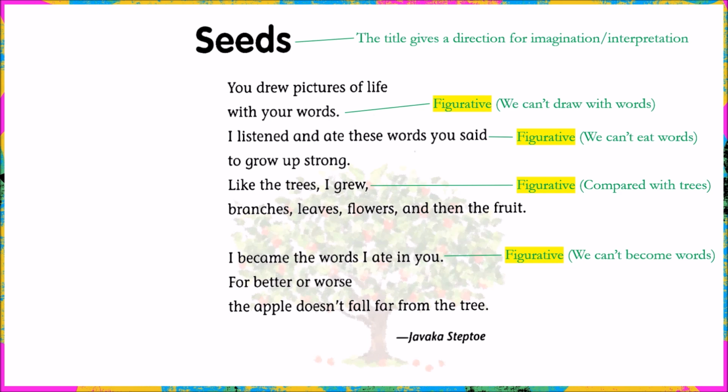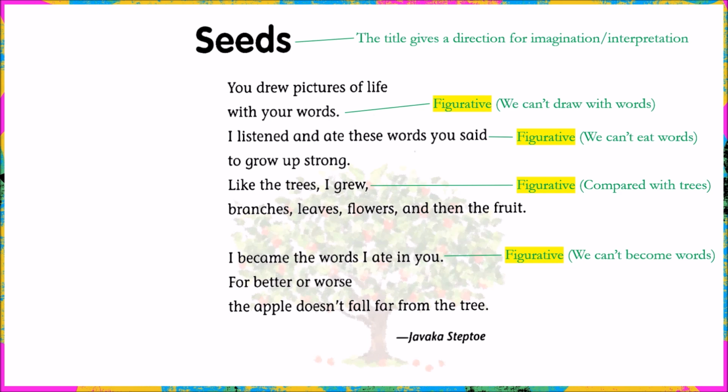Let's take a look at the whole poem again. The poem says, you drew pictures of life with your words. I listened and ate these words you said to grow up strong. Like the trees, I grew. Branches, leaves, flowers, and then the fruit.